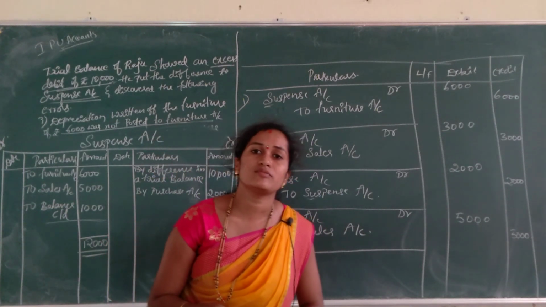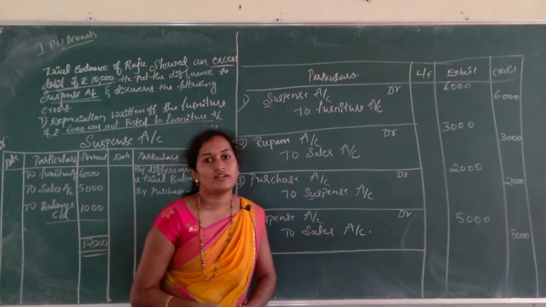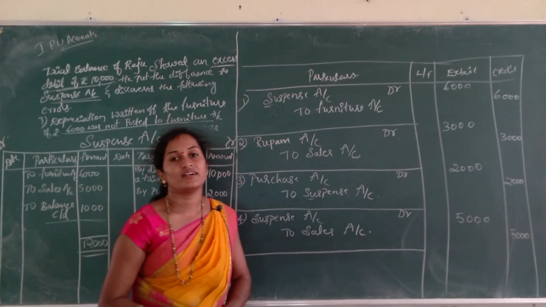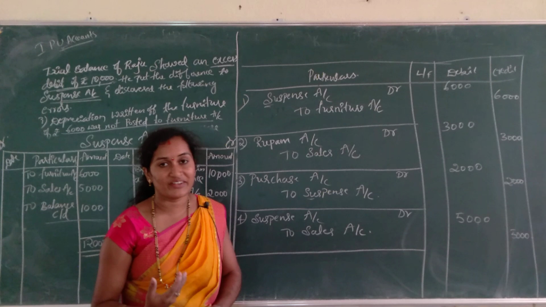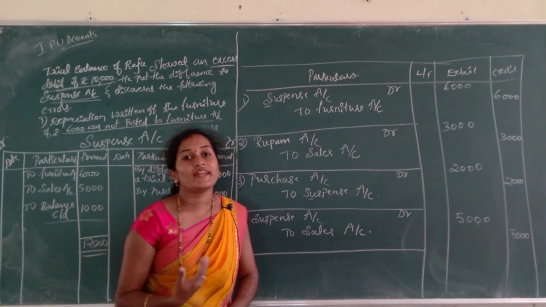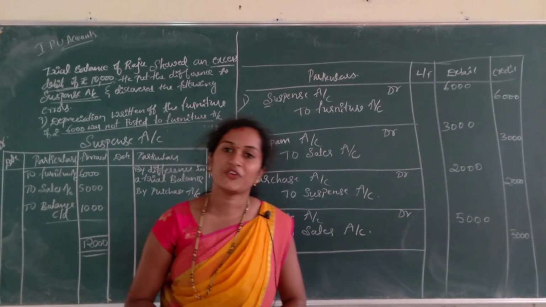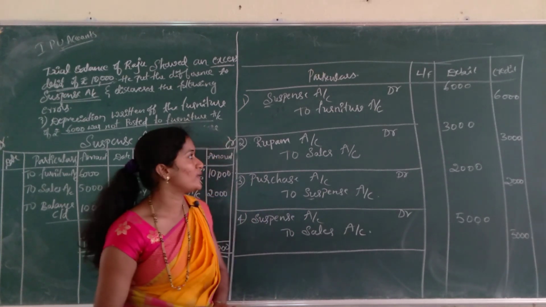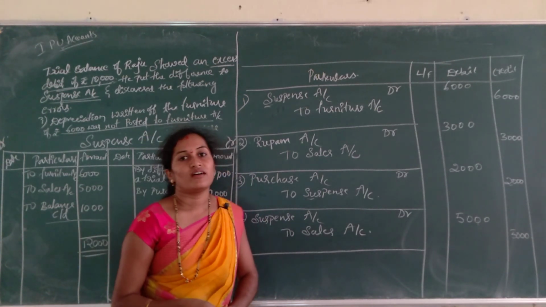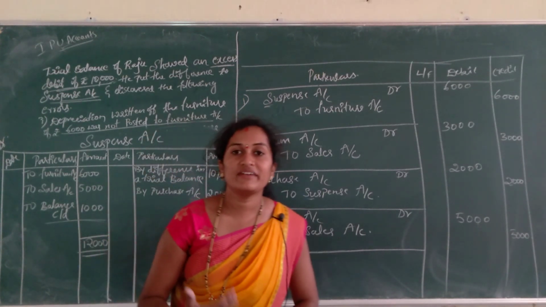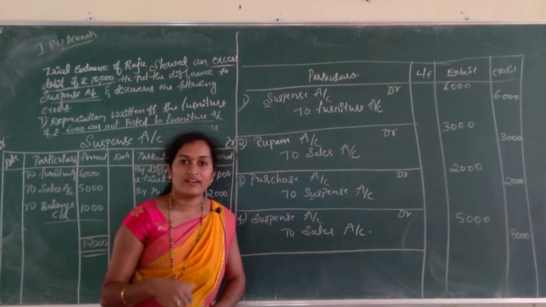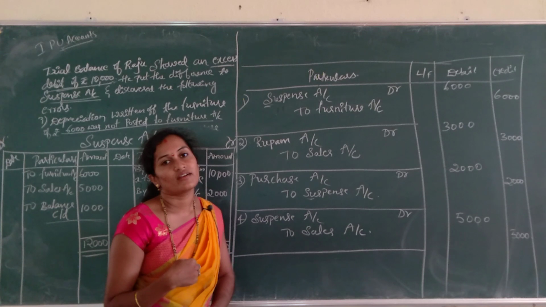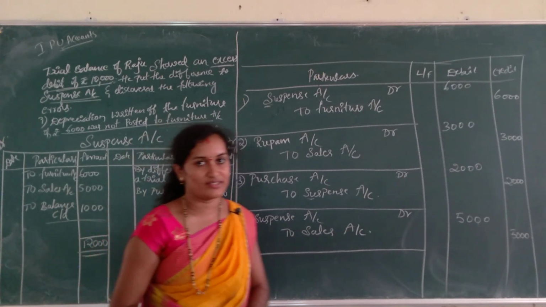There are different types of errors: errors of commission, errors of omission, partial errors, complete errors. These are all errors committed by the organization while recording the transactions. To rectify those wrong transactions, we have to give rectification entries.